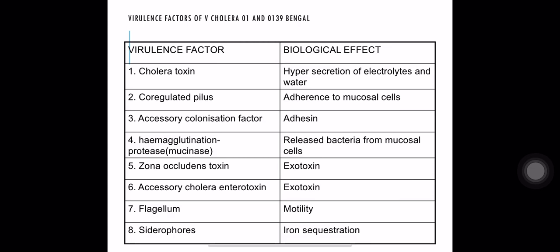Then there is a pilus, which helps in adherence. Some adhesins are there, some exotoxins are there, then flagella is there for motility. So various virulence factors of Vibrio cholerae are there. Remember the cholera toxin and the toxin co-regulated pilus.